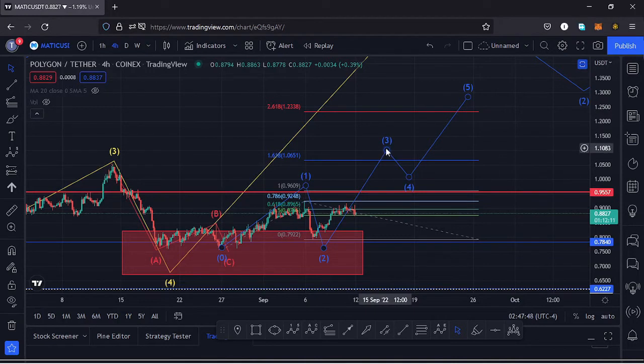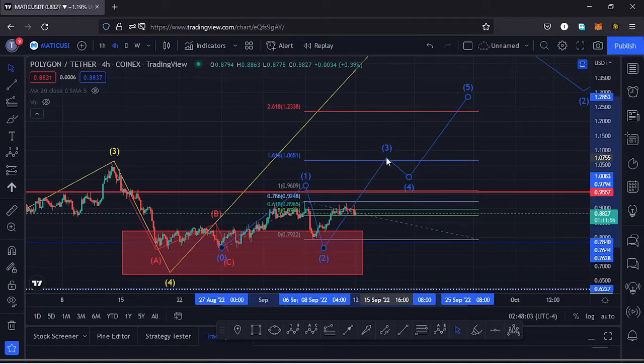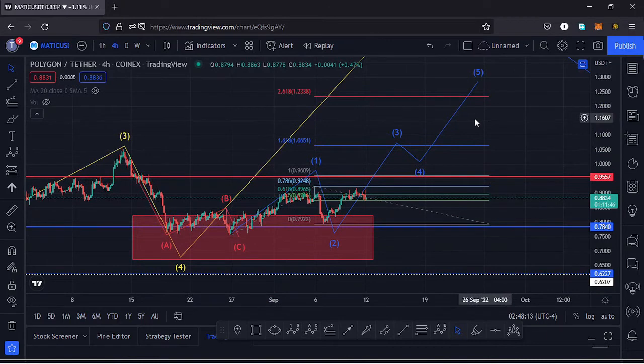So in case we continue pushing higher, manage to break above that key area of resistance and make a high at around the $1.06 mark, it's possible that that might be the formation of a third wave that is within a fractal wave within a wave 5. And once you see the formation of a third wave, then I would expect a bit of a retracement in the formation of a wave 4, then continue pushing higher in the formation of a wave 5 to complete a higher Elliot wave count 5 and a higher Elliot wave count 1.